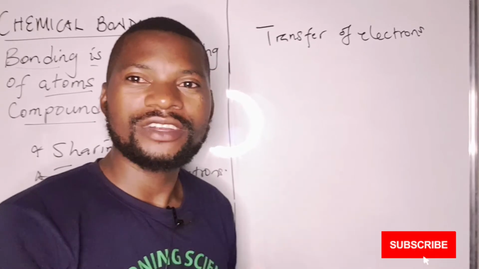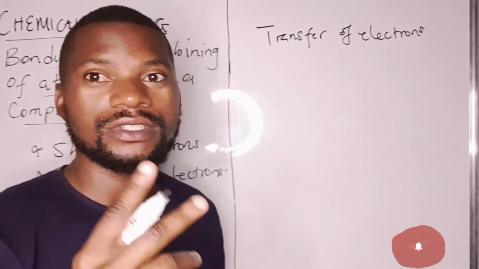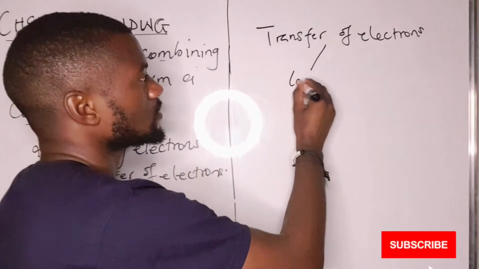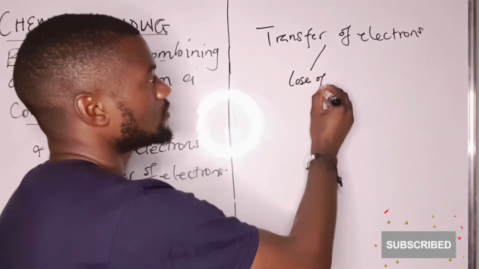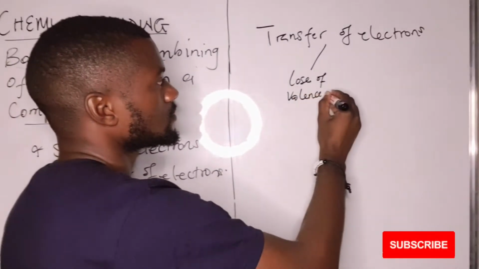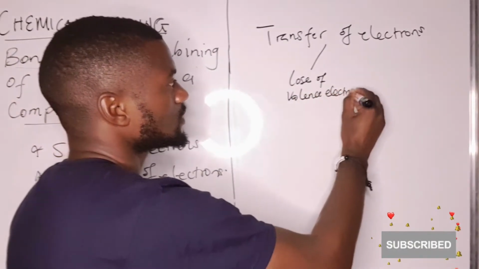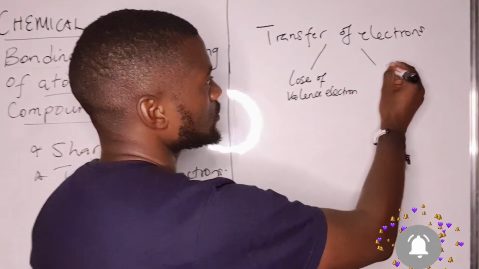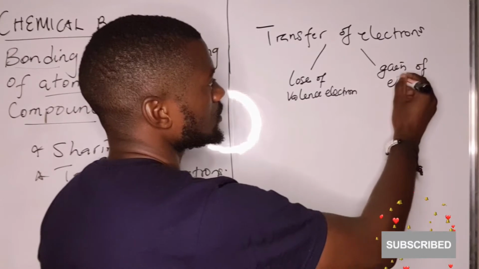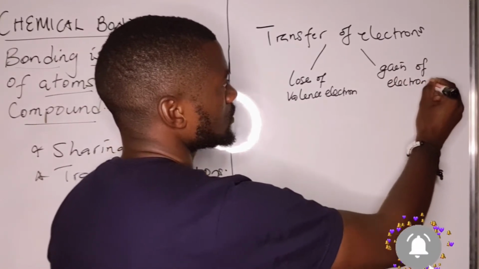The transfer of electrons involves two things. There is the loss of valence electrons, and there is also the gain of electrons.